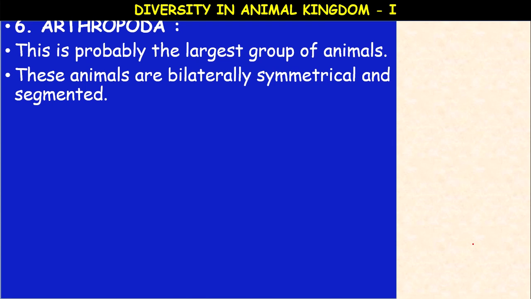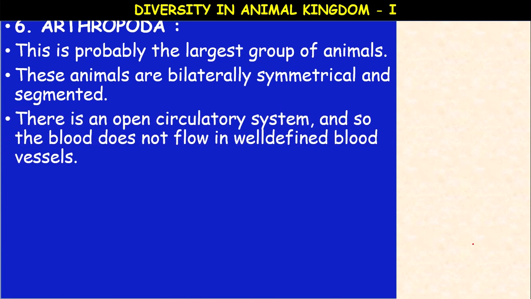And coelomate animals, they possess a coelom, body cavity is present. The body is covered by chitinous exoskeleton, as in insects. Here the circulatory system is open circulatory system, meaning there are no blood vessels. The blood flows in the blood sinuses in the body cavity.